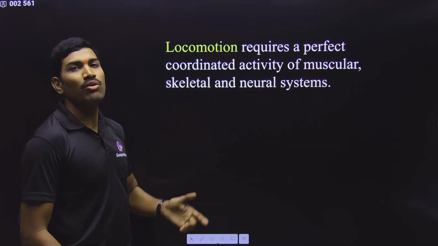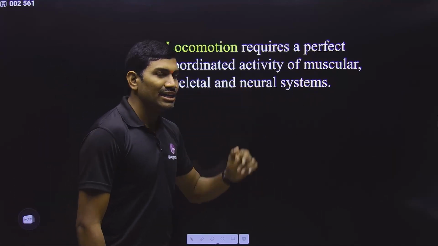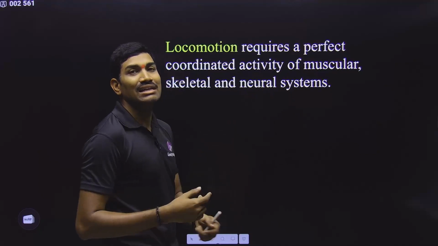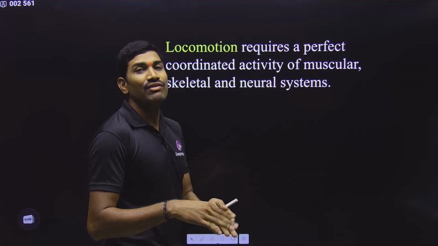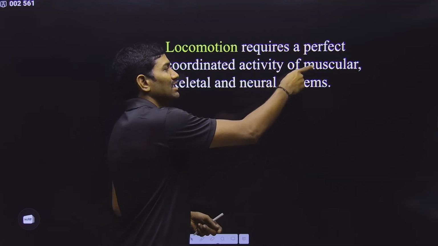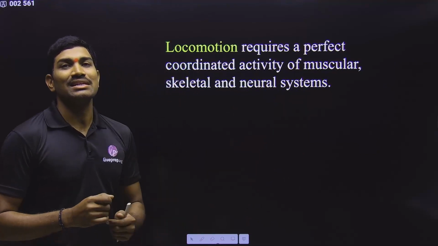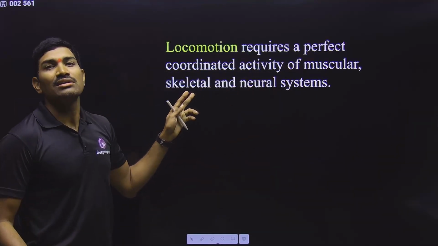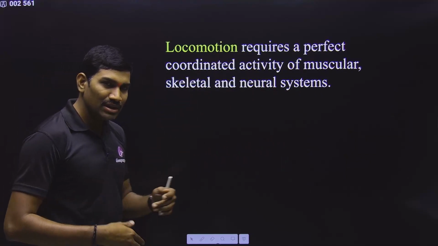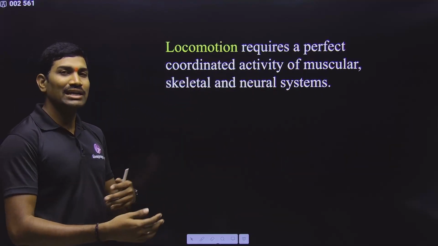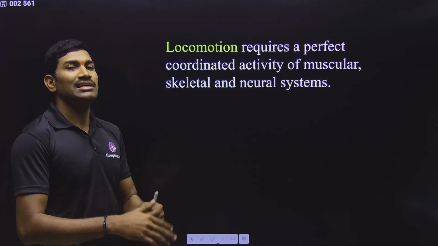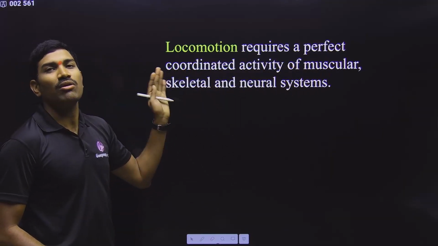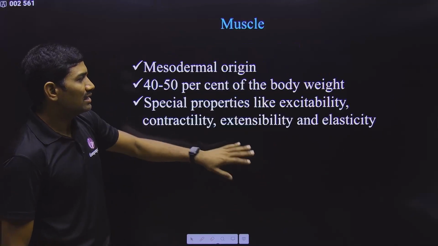The skeletal system, so bones and cartilages, are also involved here, and the neural system, because from the nervous system we get the information or signal for the movement, and this signal ultimately goes to the muscles. Muscles are involved in the contraction, and these muscles are attached to the skeleton. So in this way, the skeleton is also able to move, ultimately resulting in change in location. So all of these should be highly coordinated. This is the meaning of the sentence.